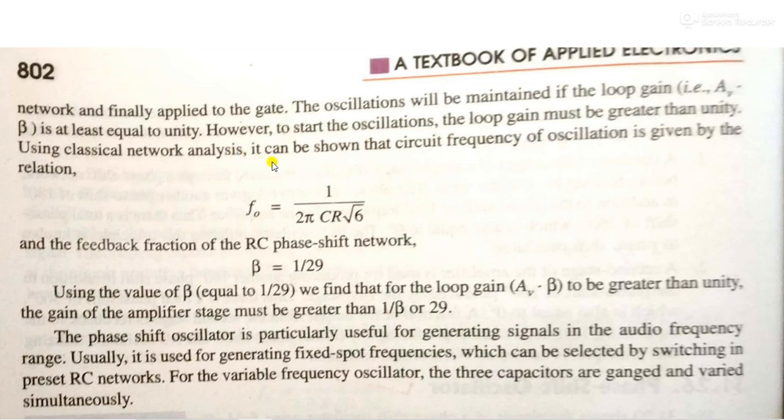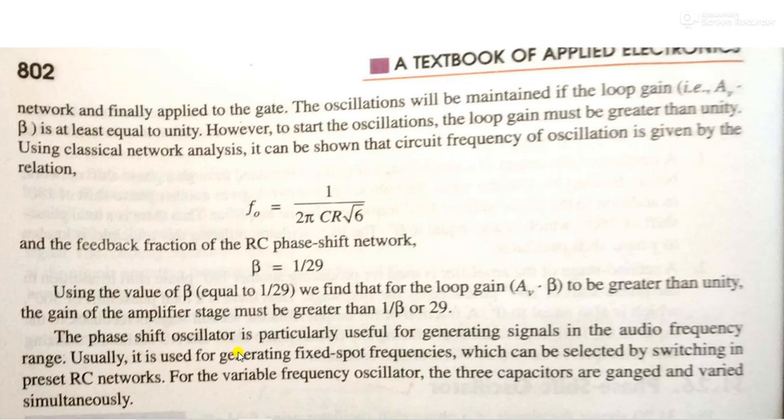Using classical network analysis, it can be shown that the circuit frequency of oscillation is given by f0 equals 1 upon 2 pi RC under root 6. The feedback fraction of the RC phase shift network, that is the beta factor, equals 1 upon 29. This is a fixed value. Using beta equal to 1 by 29, we find that for a loop gain Av times beta to be greater than unity, the gain of the amplifier stage must be greater than 1 by beta, or 29.